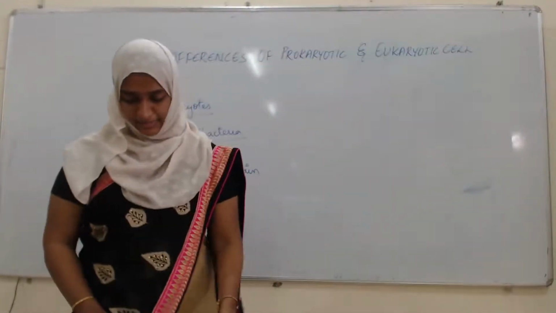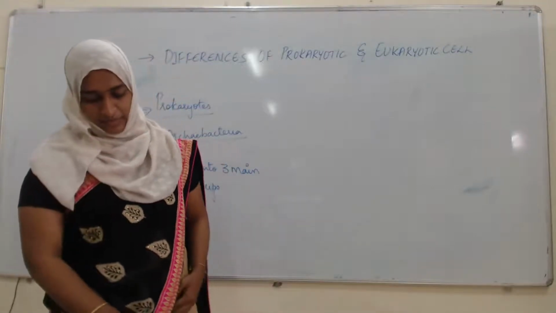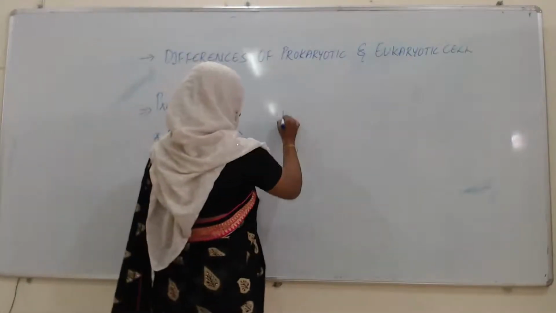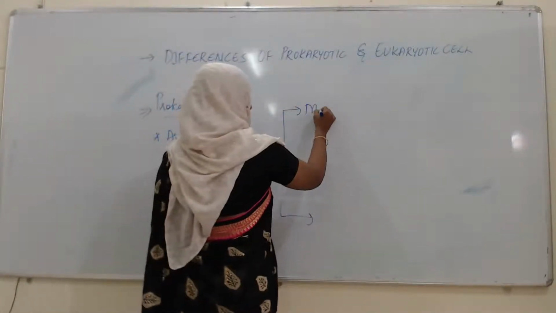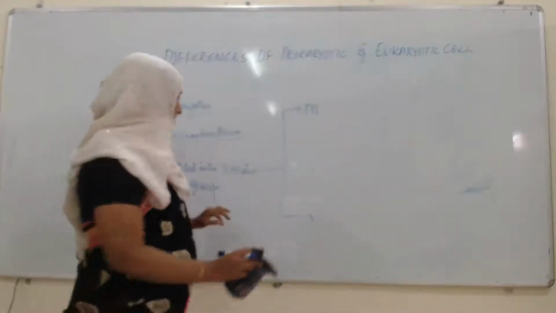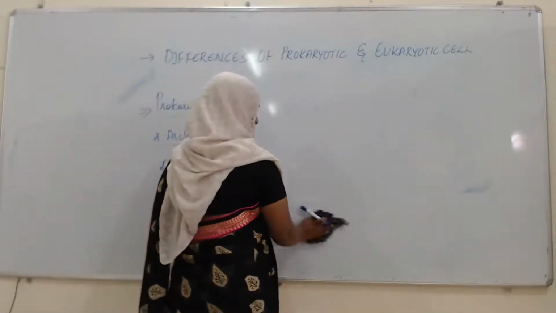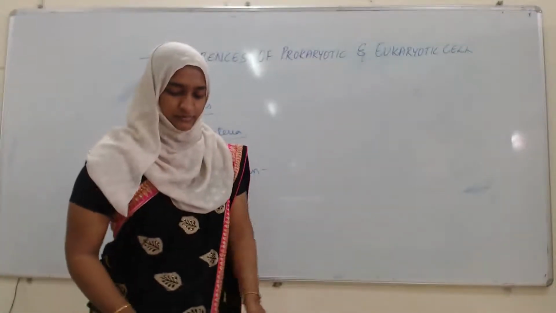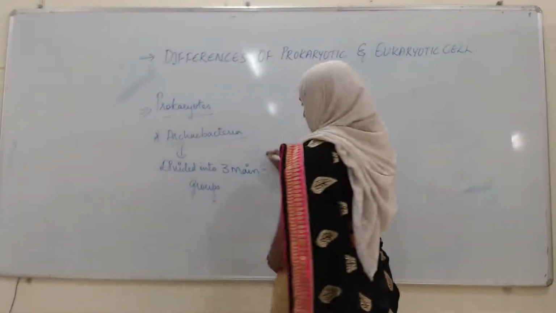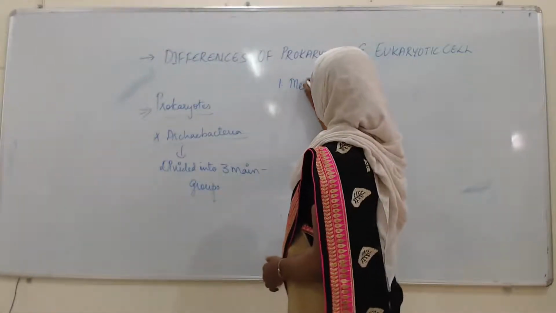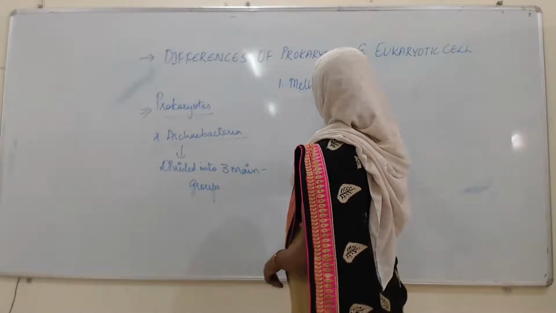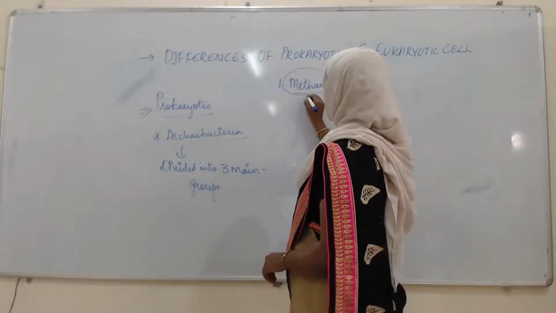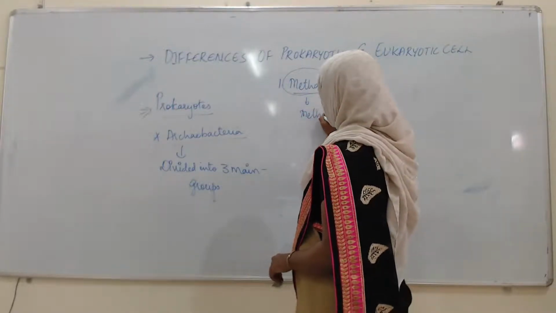That it is methanobacteria, halobacteria, sulfobacteria. What are the three main groups? First one, it is methanobacteria. By name itself, methane producing bacteria.